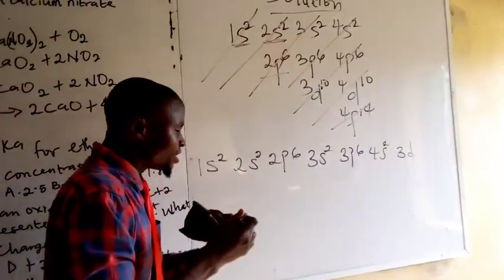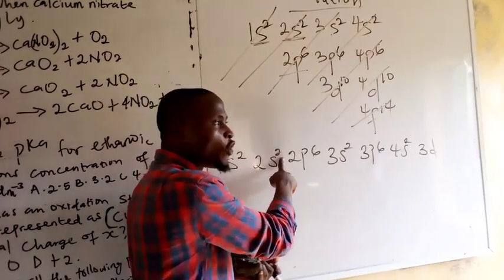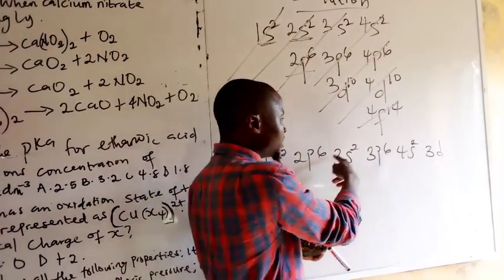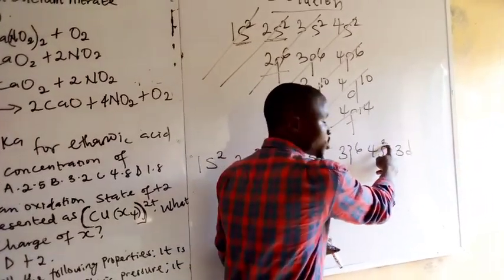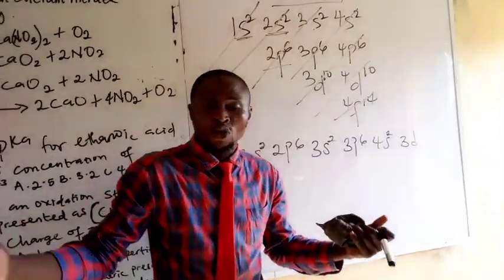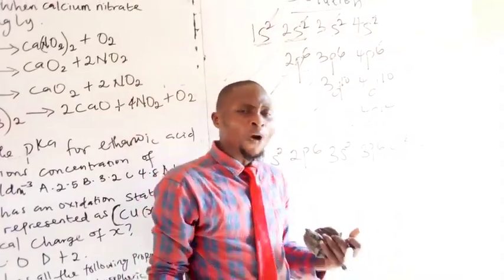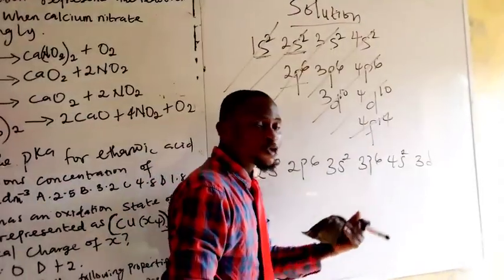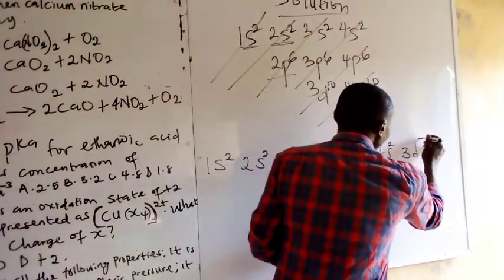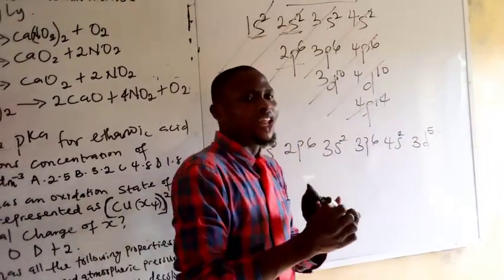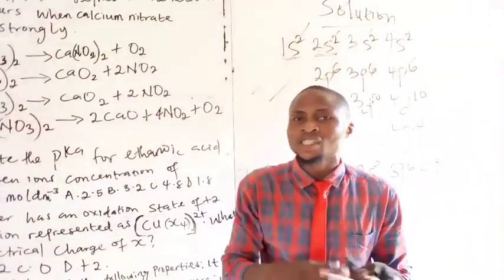Let's count again: 2 plus 2, 4, plus 6, 10, plus 2, 12, plus 6, 18, plus 2, 20, out of a total of 25. It therefore means that we need 5 more electrons to write on top of this d orbital.